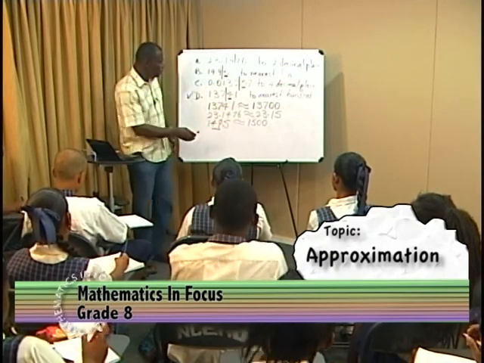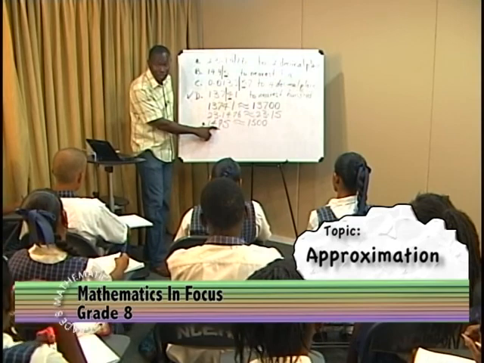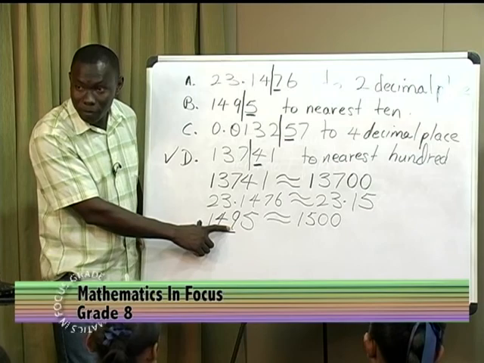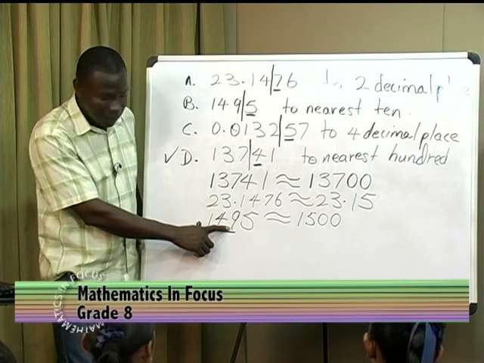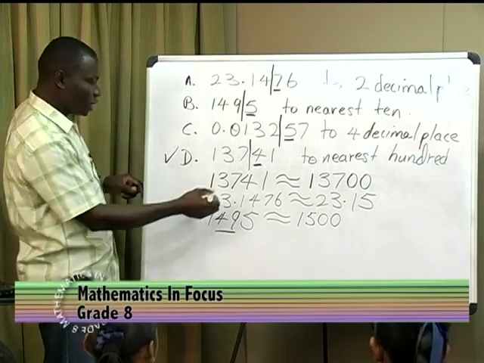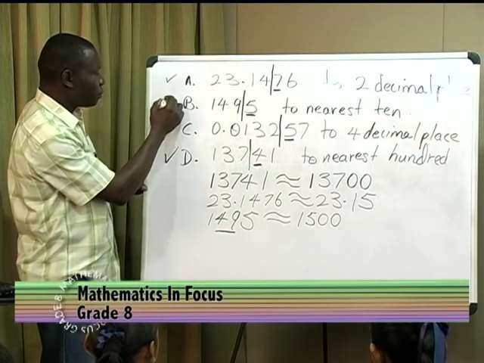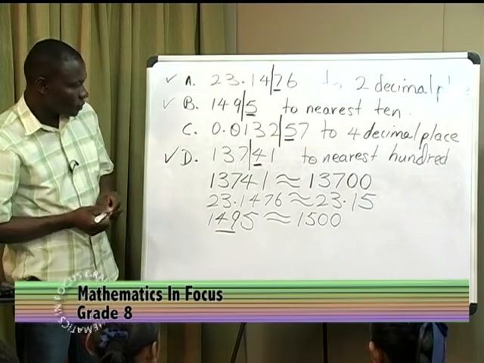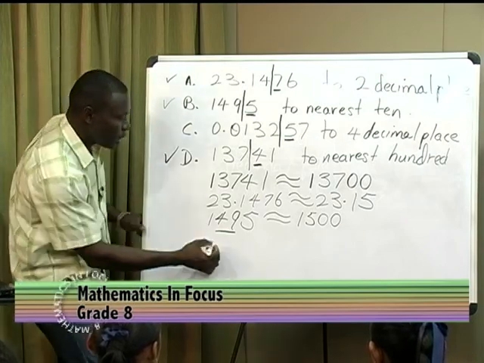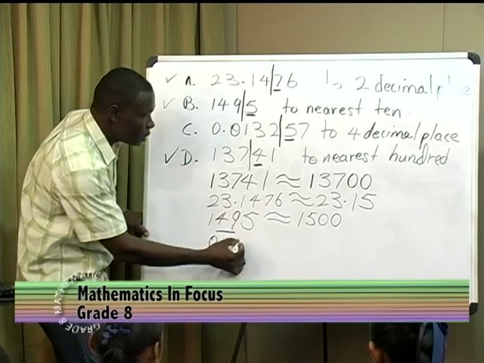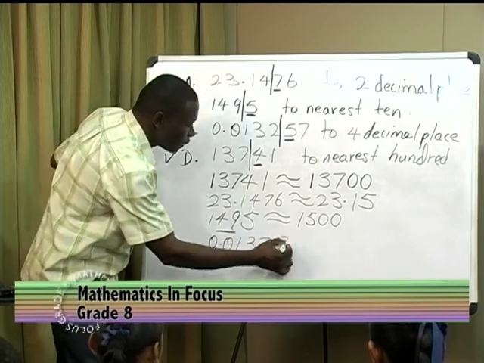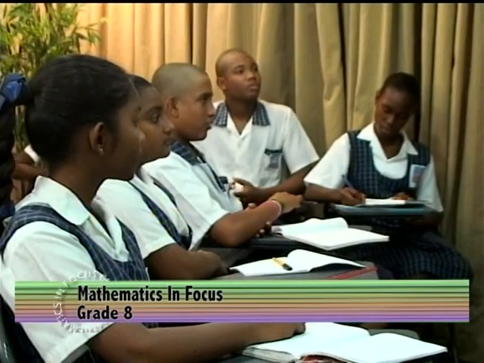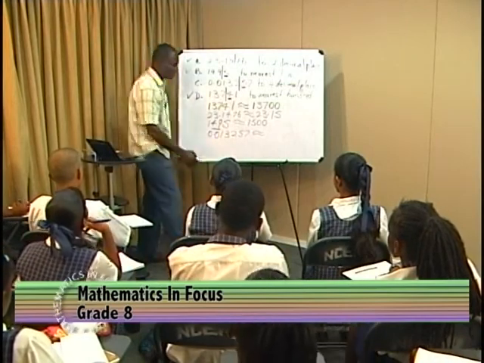So when we approximate here, in this case, the 9 is increasing by 1. So when 49 is increased by 1, it becomes 50. Good. So we finish with B, we did A previously, and that was B. What about C? Tell me what to write. I will say that 0.013257 is approximately equal to, tell me what to write. 0.0132.